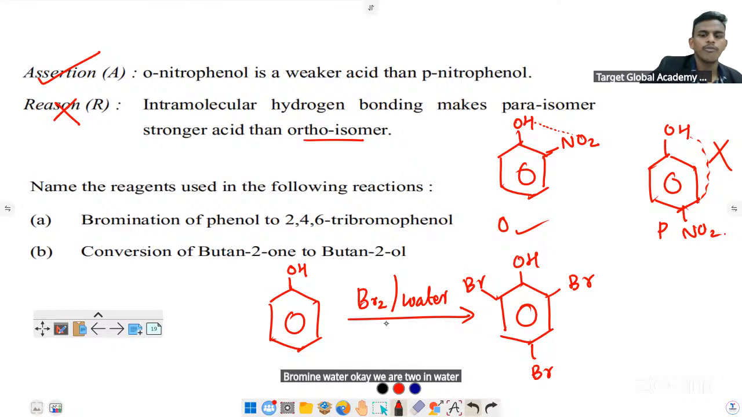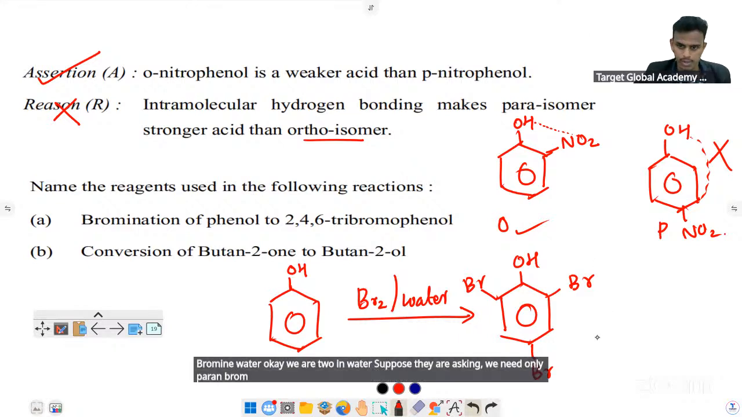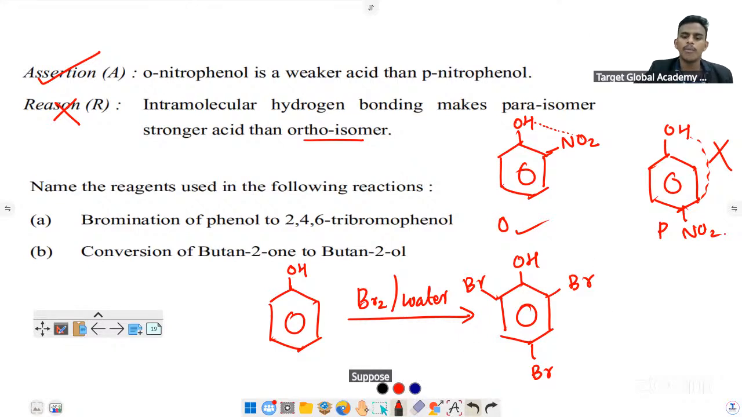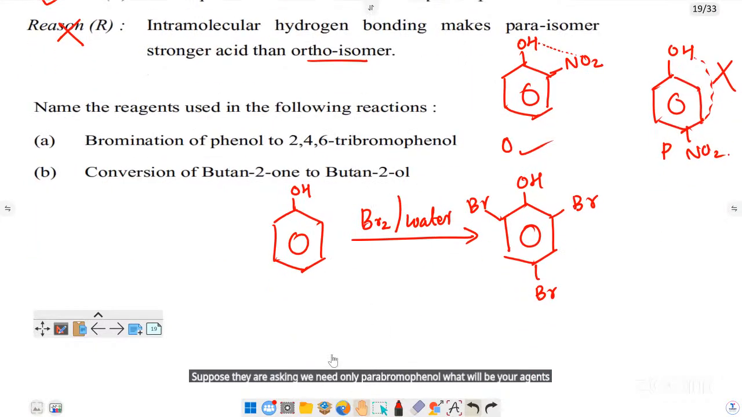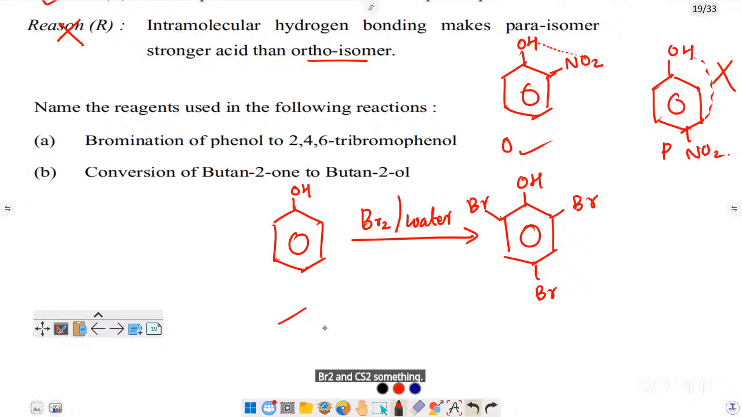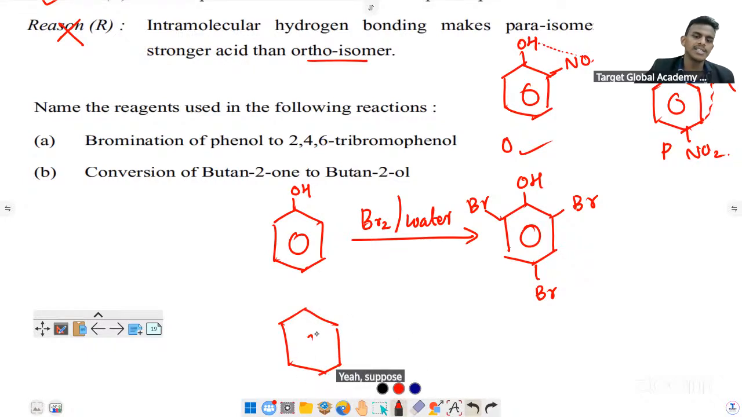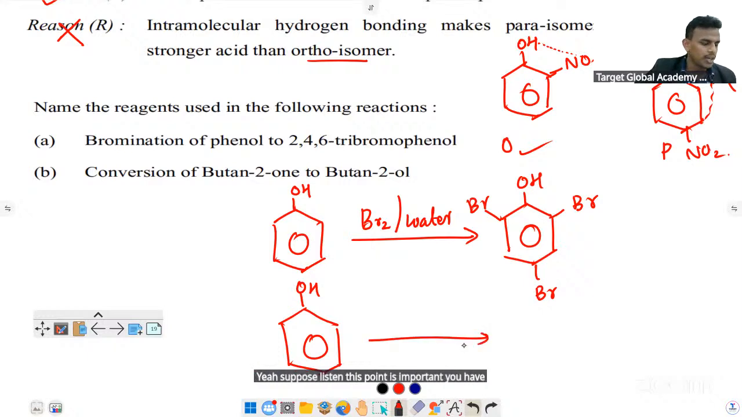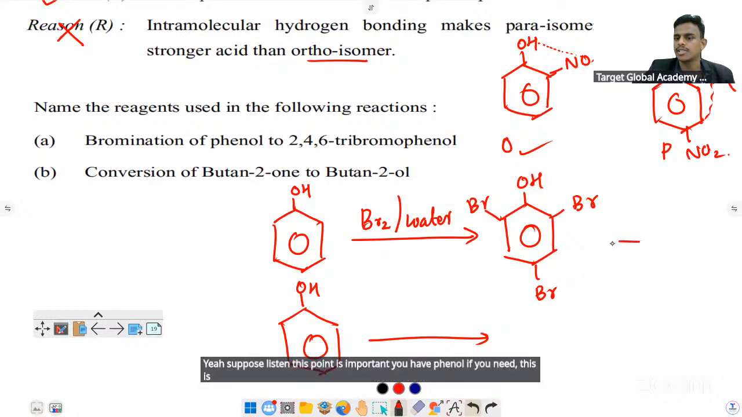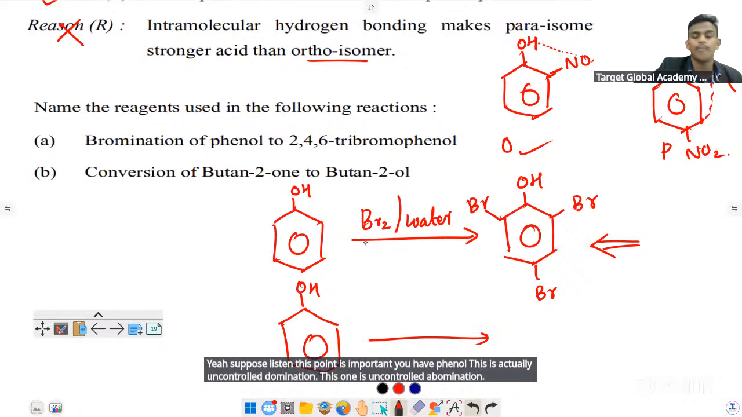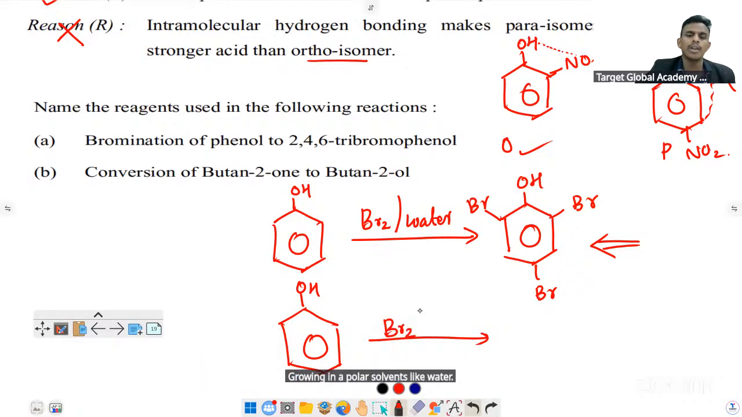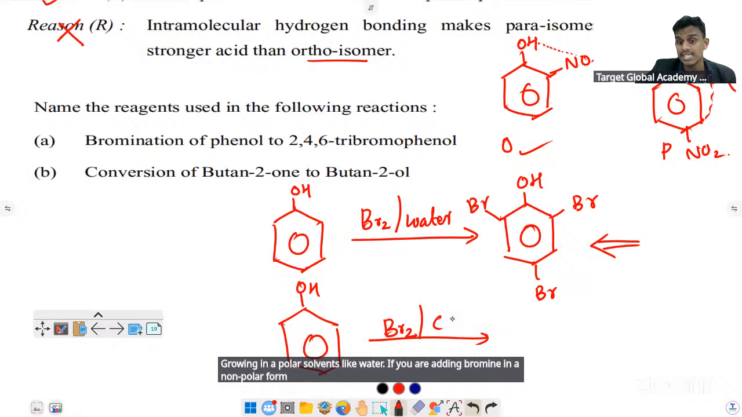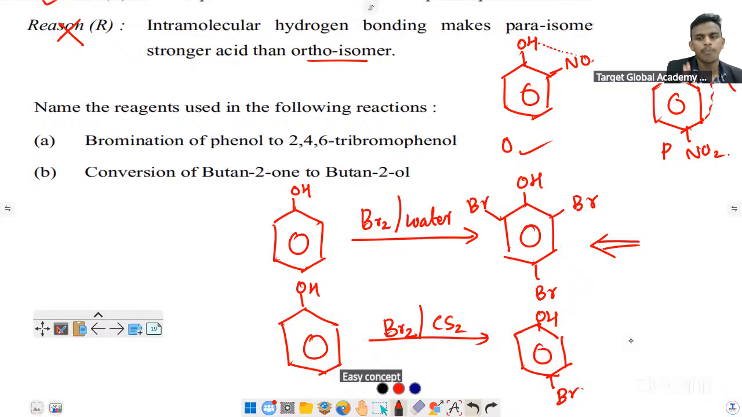Suppose they are asking, we need only para-bromophenol. What will be your reagents? Br2 in CS2, yeah. Listen, this point is important. You have phenol. This one is uncontrolled bromination, bromine in a polar solvent like water. If you are adding bromine in a non-polar solvent like CS2 or CCl4, you will get para-bromophenol. Easy concept. Ortho and para will form, and para is the major.